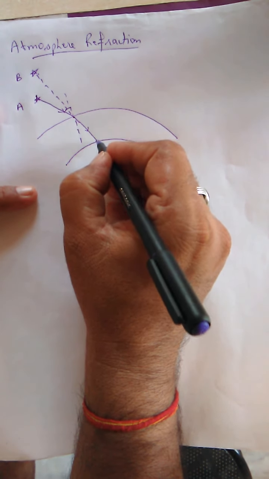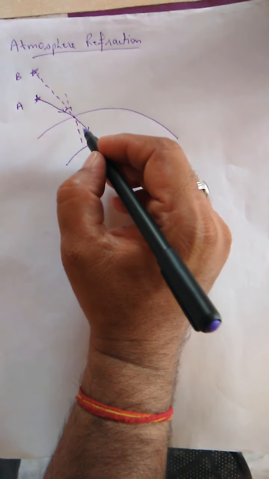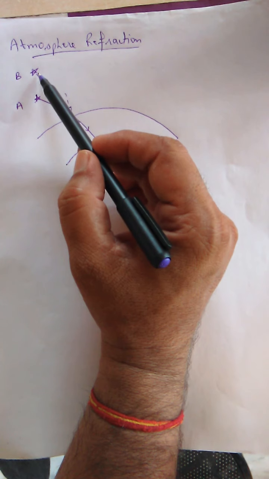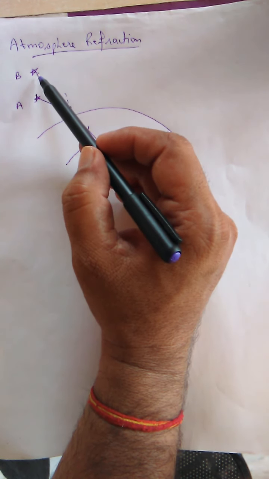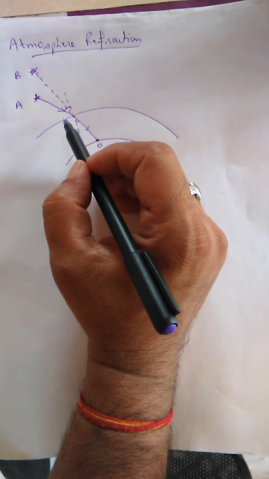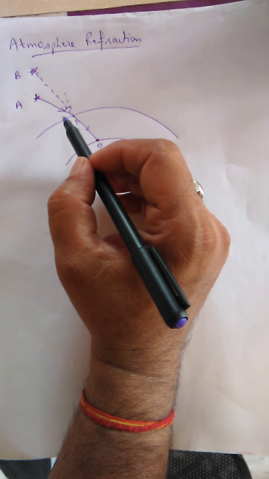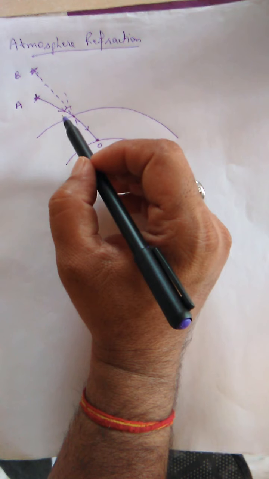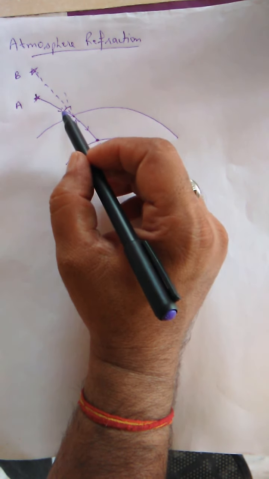It means the observer is observing only the virtual position, and we see all the stars at virtual positions only. This is the real situation, this is the virtual situation. Now there are two questions. First question is, do we see the actual location of the star? Second question is, does the star appear farther or nearer? So I will give you the answer to both questions.